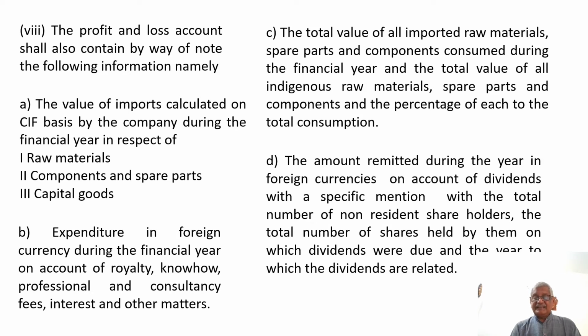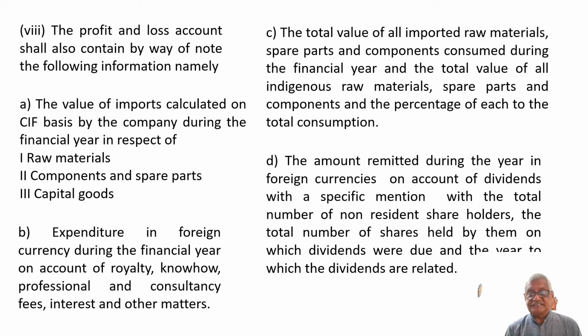The second one is any expenditure in foreign currency during the financial year on account of royalty, know-how, professional and consultancy fee, interest and other matters. In case the company had incurred any such expenditure in foreign currency, it should be separately mentioned.